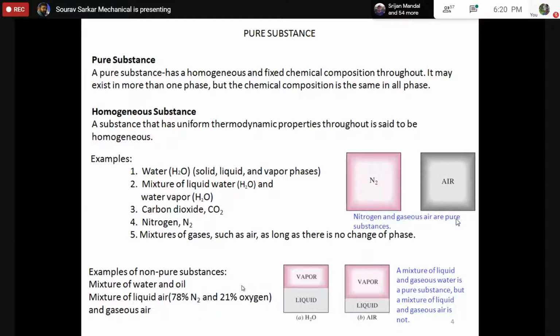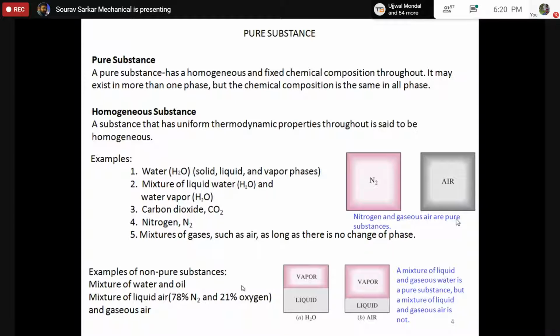If the composition elements have different melting points, it may happen that the liquid has some different percentage and the solid has some different percentage. Suppose A is there, B is there, A has a high melting point and B has a low melting point. If this alloy starts to melt, what will happen?